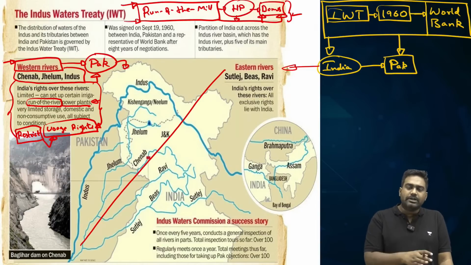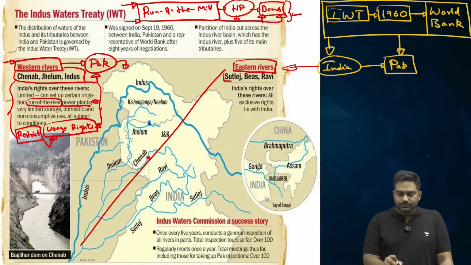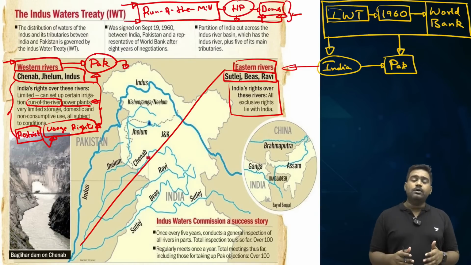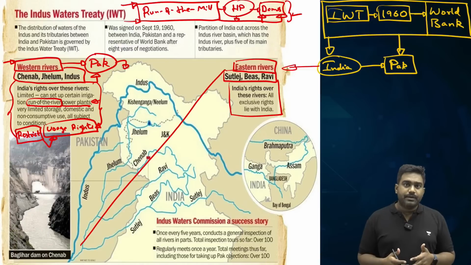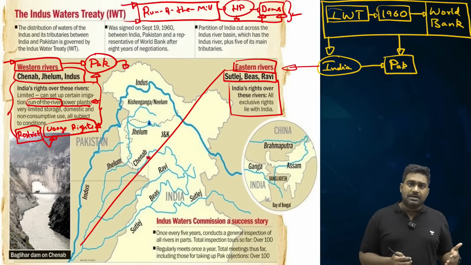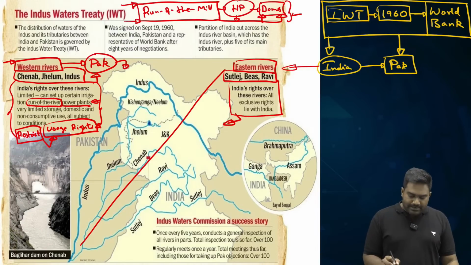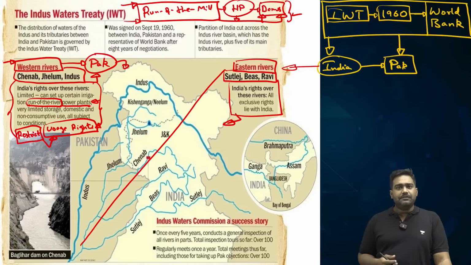So Pakistan gets a greater control. India's usage rights on western rivers has been restricted. Now coming to eastern rivers, Ravi, Beas and Satluj. As you all know, these rivers are the lifeline of northwest and north India. From Himachal Pradesh to Punjab, Haryana, in the entire agrarian belt, farmers are heavily dependent on these rivers.